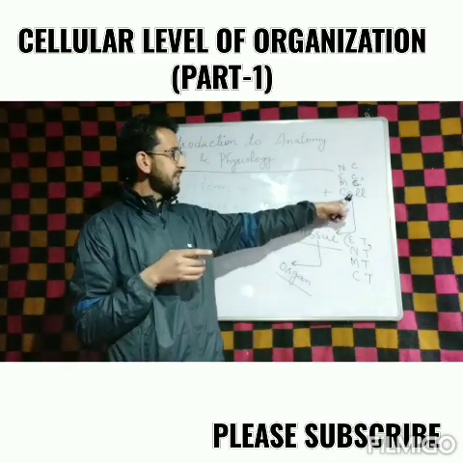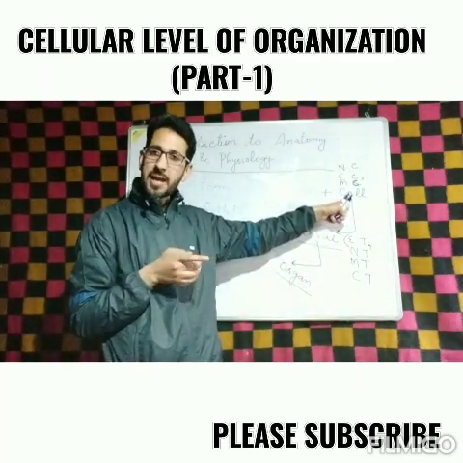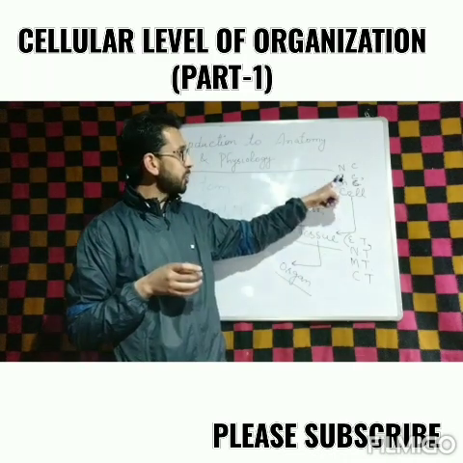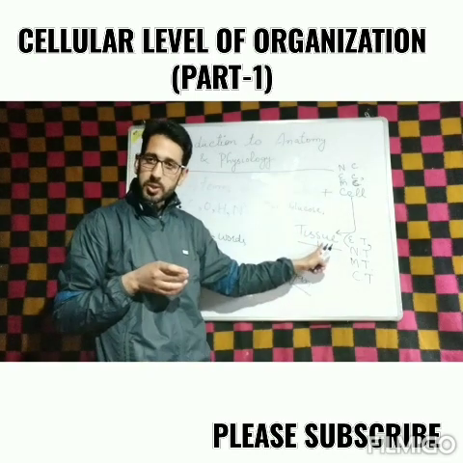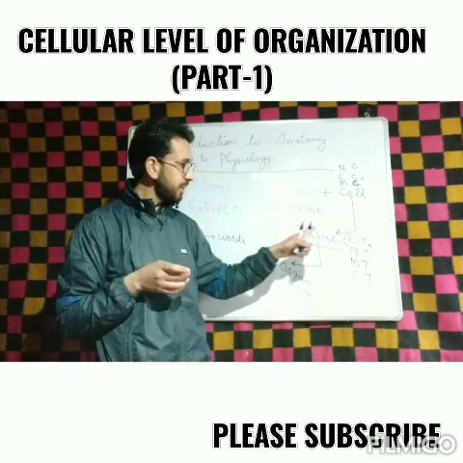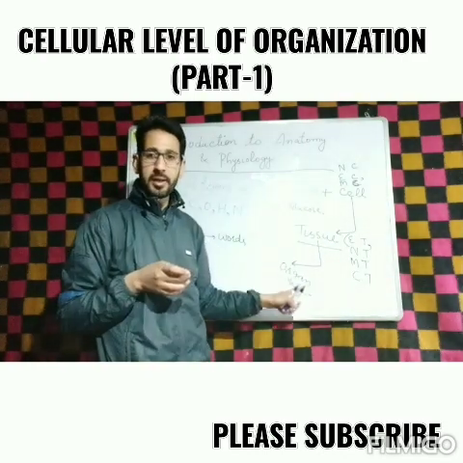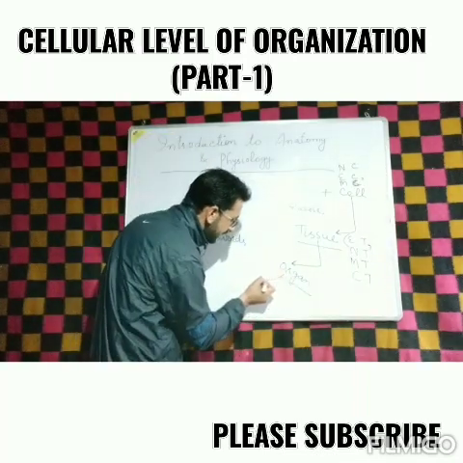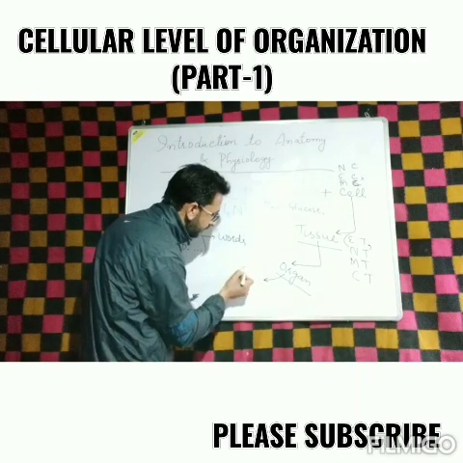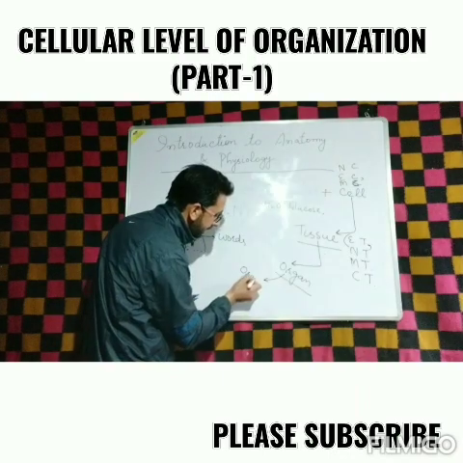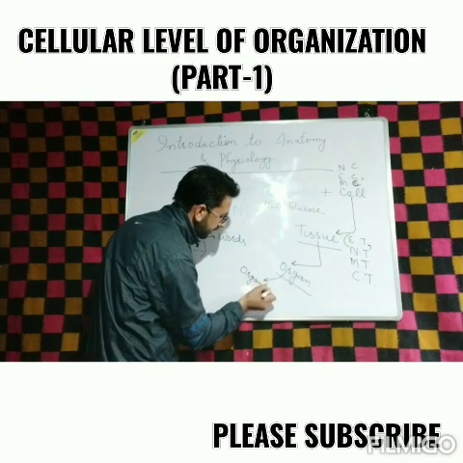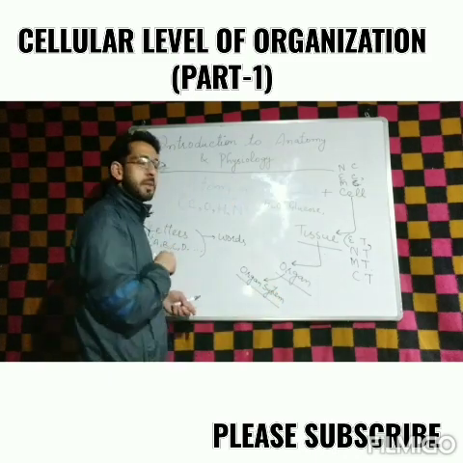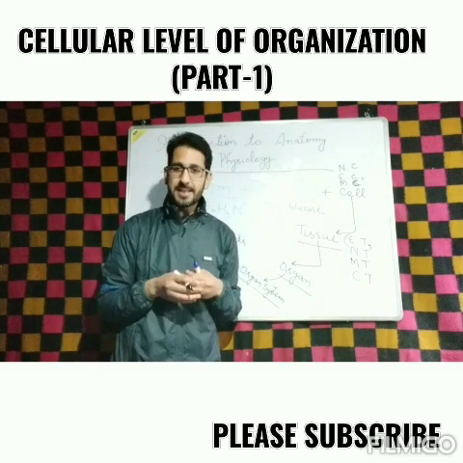Okay? So cell is the smallest unit of life which has all the features of life, and cells combined together form the tissues, and tissues combined together form the organ. And then these organs combine together and they form the organ system.